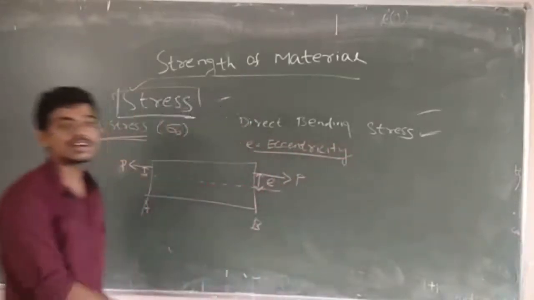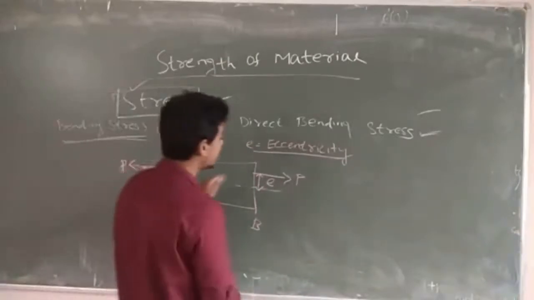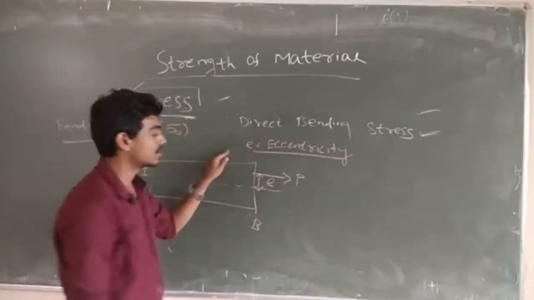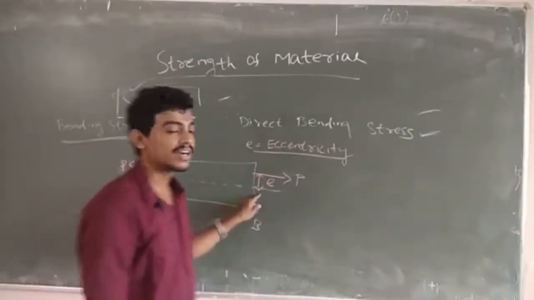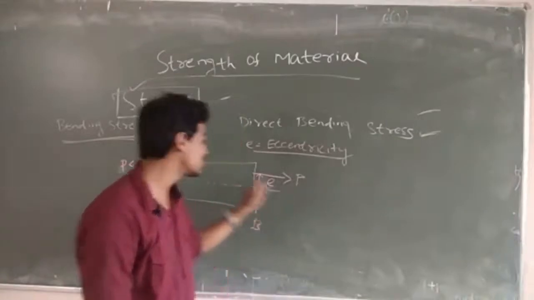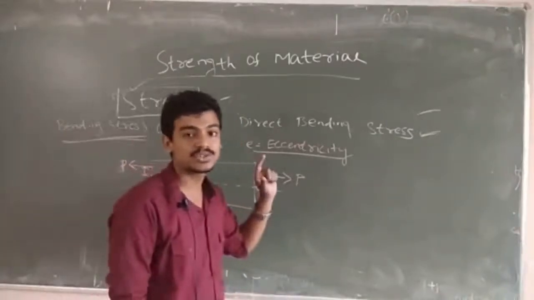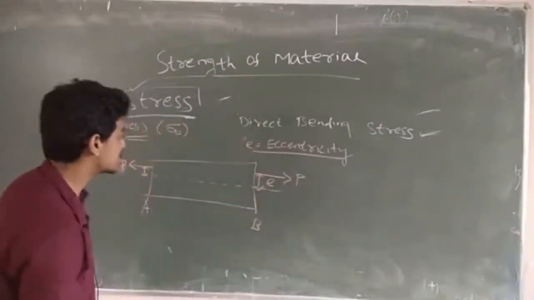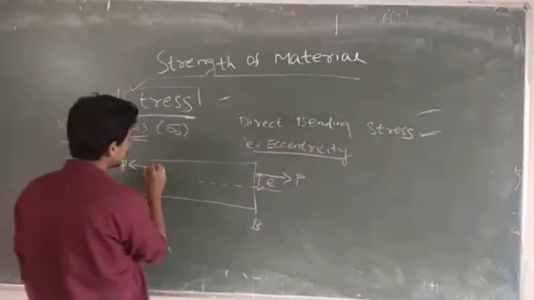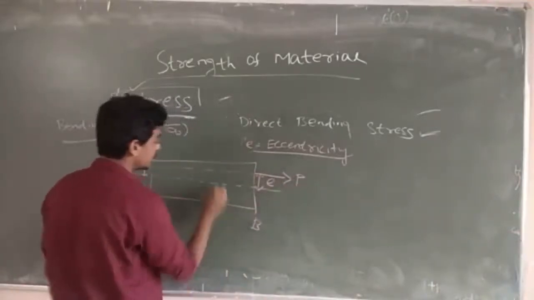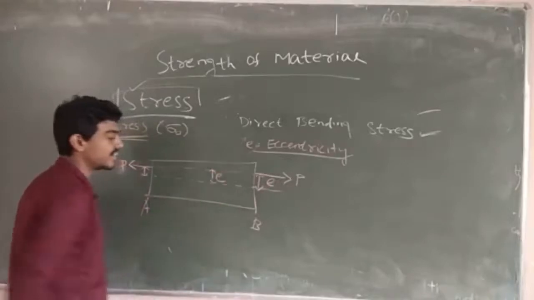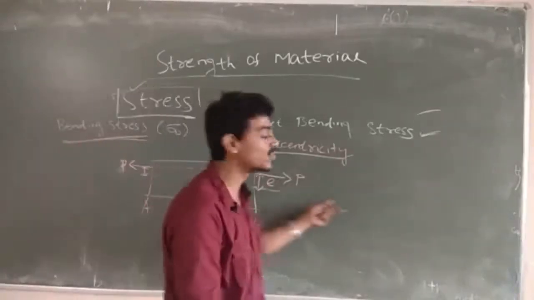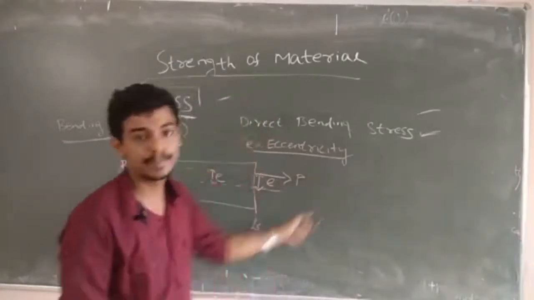Whenever the load does not pass through the central axis, you can denote that distance as eccentricity. If the load does not pass through the central axis, then wherever it passes, that distance we call eccentricity, and that term will come obviously in that case. Suppose that is P and you are giving the load here. This distance is eccentricity E. In this case, what will happen? You cannot say that uniform stress will occur, and you cannot write just P by A.